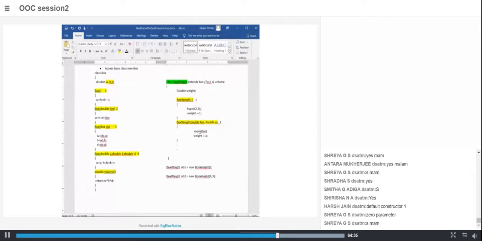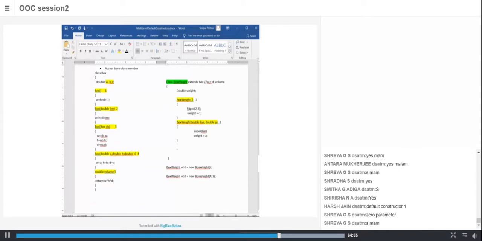Did you all get my point? In order to invoke or override the default constructor, I use super. If this was not there, it would have called the default constructor.